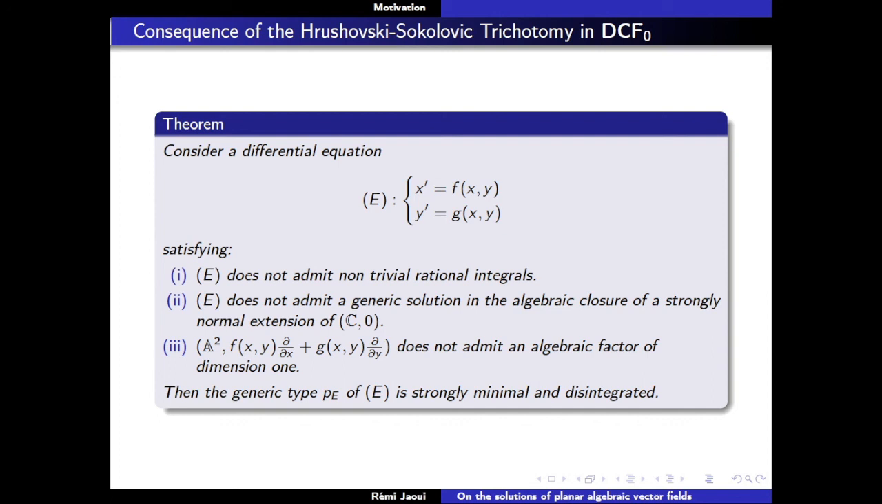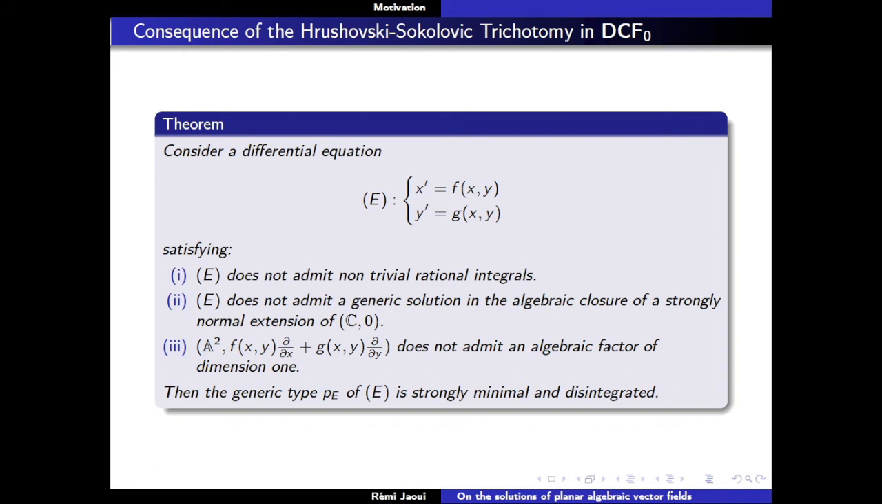One-basedness is a property that appeared in the talk of Tom this morning, about things where you need only one solution to identify the parameters. And why is it the case? Because the constants are the only non-locally modular type in DCF0. So here we're using the classification of non-locally modular types in DCF0.